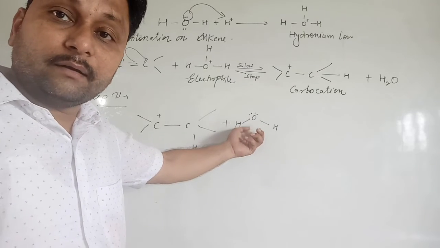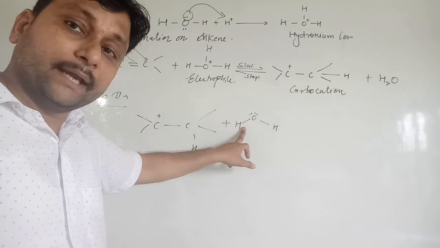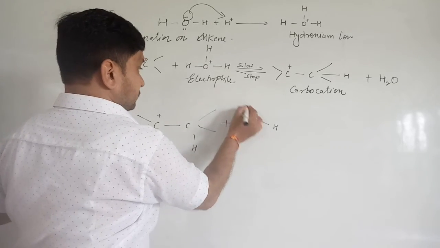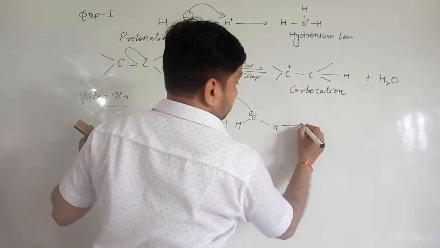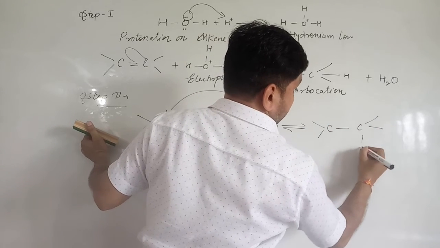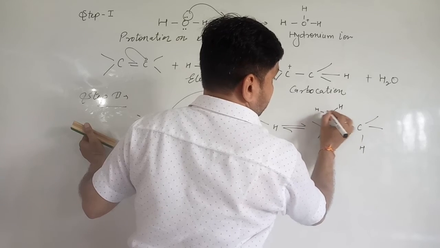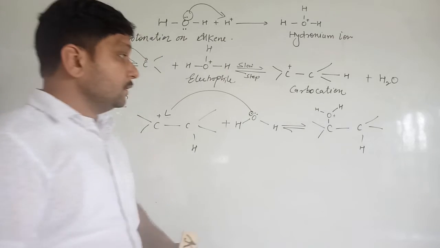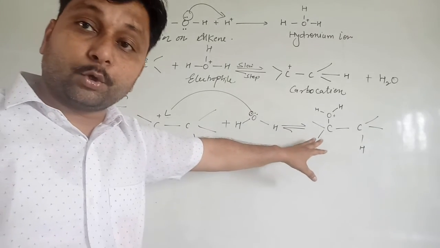Another molecule of water reacts, which means now this behaves as a nucleophile. So the nucleophile attacks the carbocation. So water attacks the carbocation and forms a protonated alcohol.